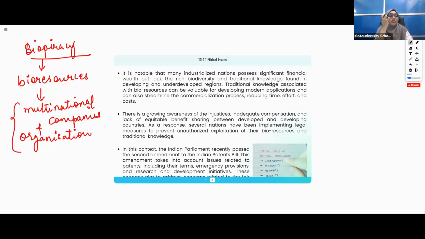So biopiracy is usage of the bioresources by a few multinational companies as well as some other organizations without proper authorization. They do not have the proper authority to use those resources. These resources are being used without proper authorization from the countries and people concerned, and also without compensation payment.